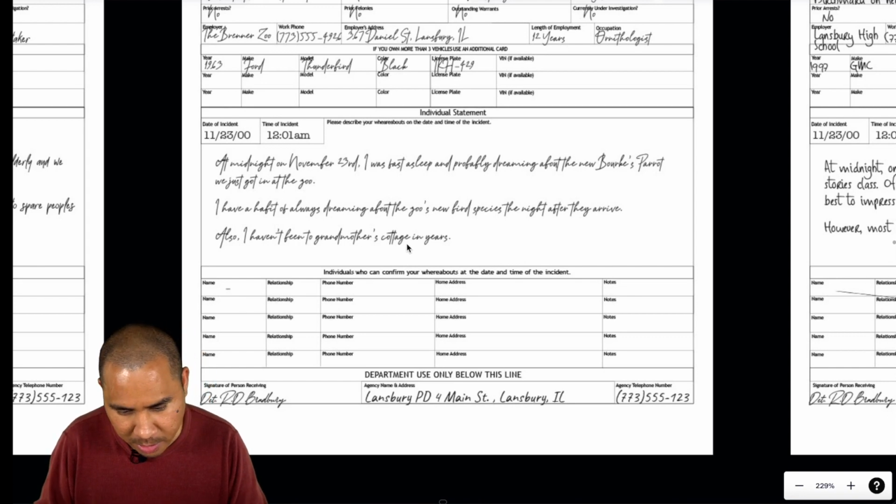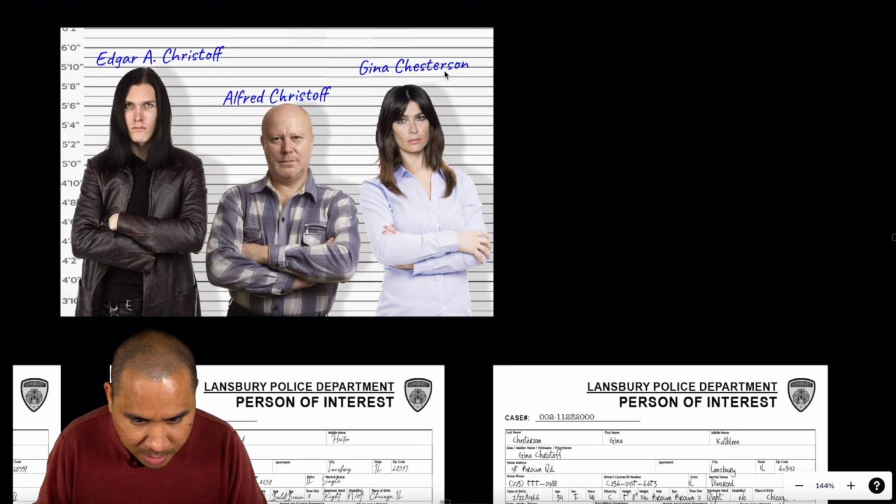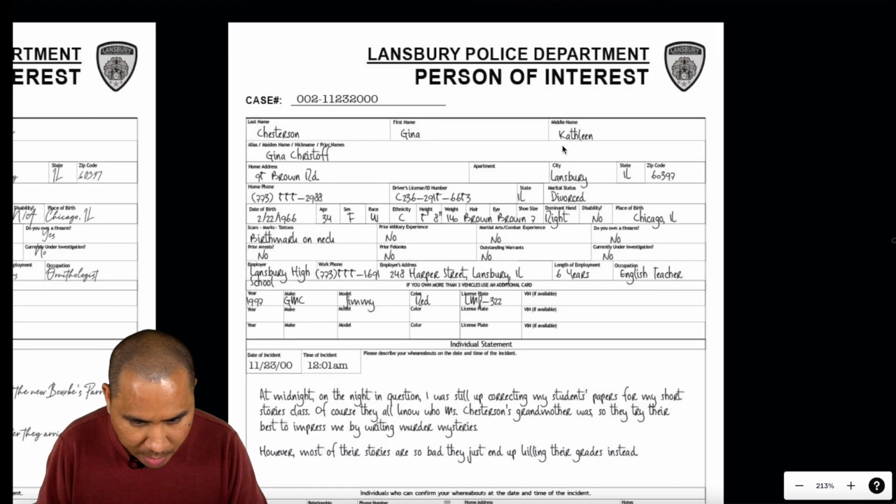Also no corroboration. Finally, we have Gina Chesterton. Gina Kathleen Chesterton, Gina Kristoff. Birthmark on neck, no firearm, no martial arts. Lansbury High School, English teacher.